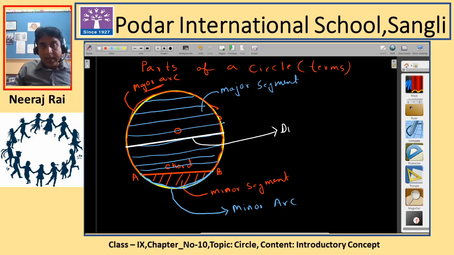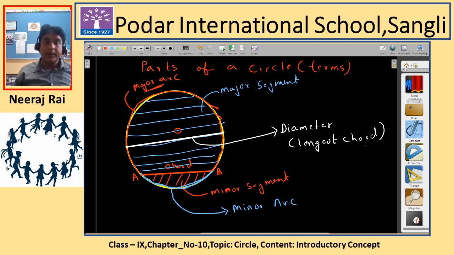Above that chord, whatever chords we get are all smaller than this. So this is called the diameter, and this is the longest chord. Above the diameter, whatever chords you have drawn are all smaller compared to the diameter, and below the diameter also, whatever chords you have drawn are smaller. So as you go away from the diameter, the chords decrease in length. So the diameter is the longest chord.